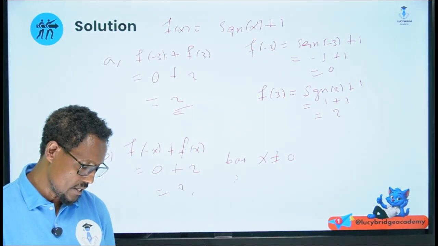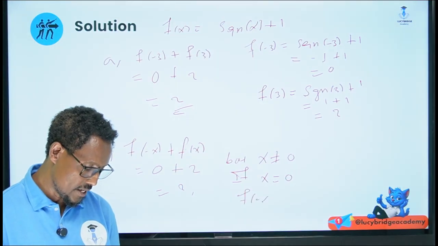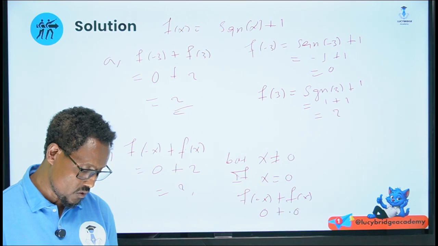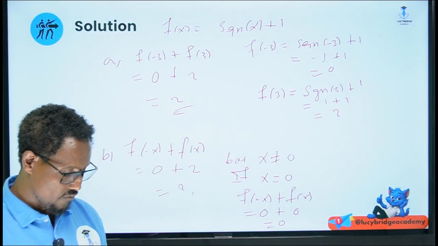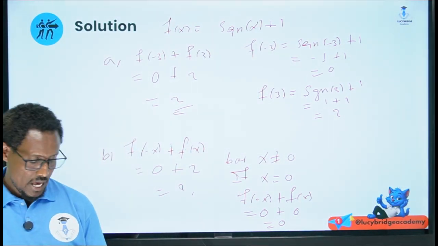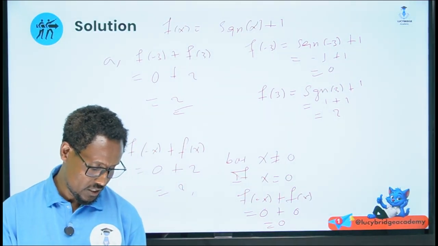If x is equal to 0, f of minus x plus f of x is 0 plus 0, which is equal to 0. If the value of x is 0, f of minus x plus f of x is 0. Otherwise f of minus x plus f of x is always what? 2. This is always 2.